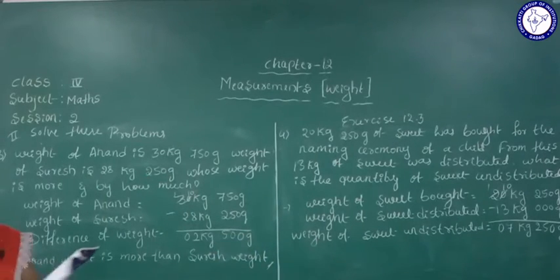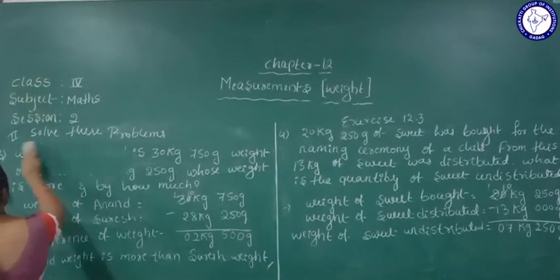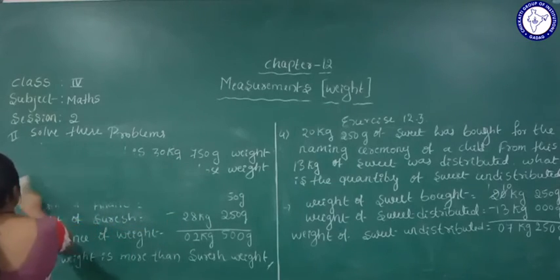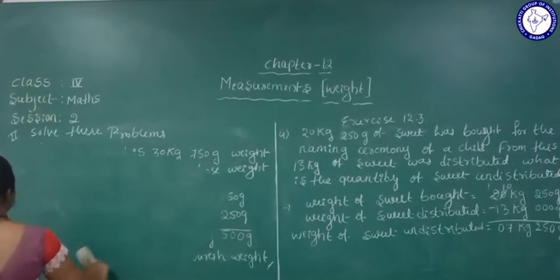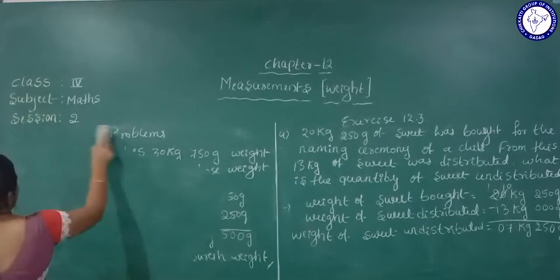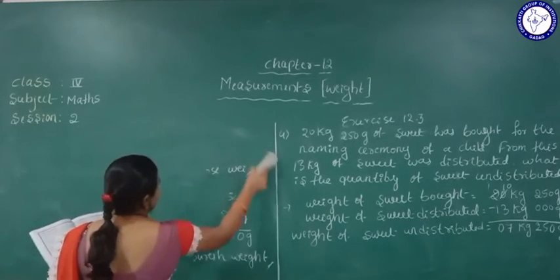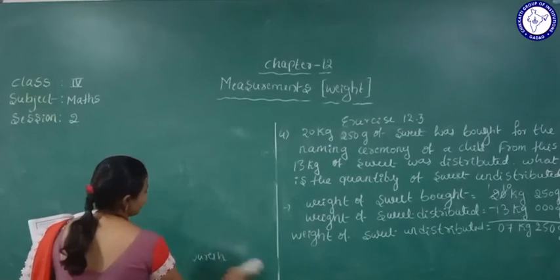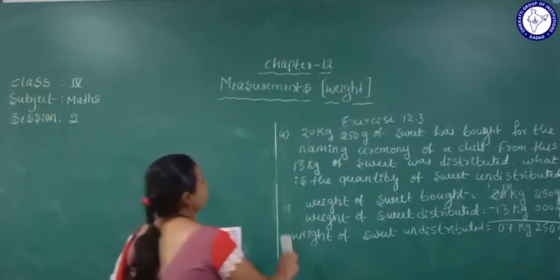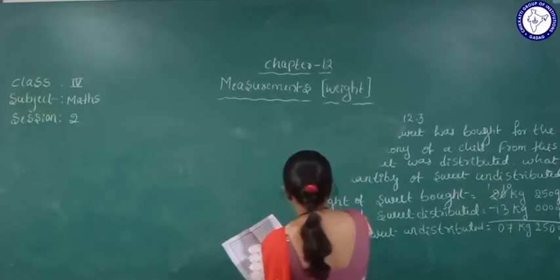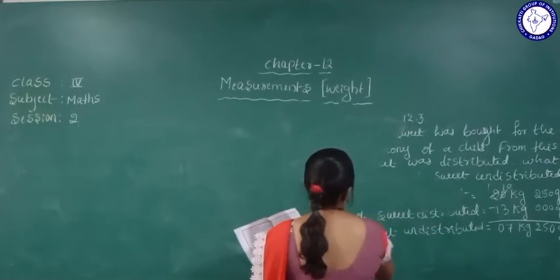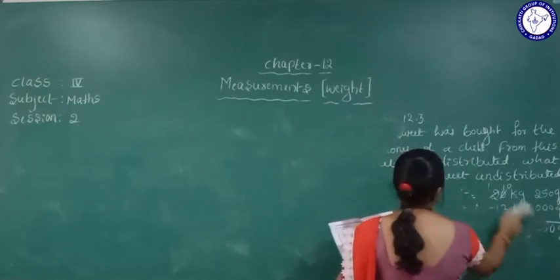Estimated weight is how much is there, accurate weight is how much is there. So estimated weight means we can call as approximate, not exact weight. Okay, so the nearest weight we will tell. Then accurate means exact weight. So we will weigh the things and we will say that is accurate.